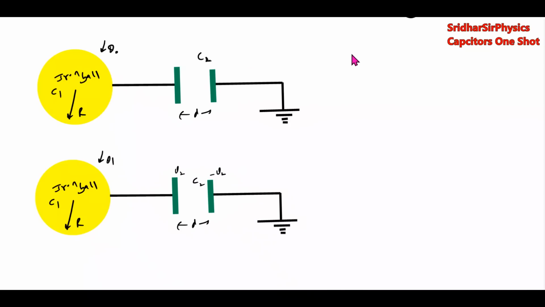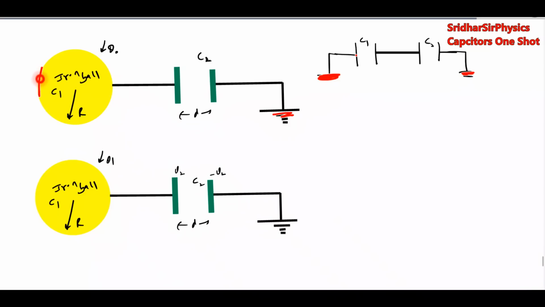So this will become like a system, C2, C1. One other plate will be at infinity. Now you can ask a question like, sir, this grounding here, okay fine sir, from where is this grounding? There'll be capacitance between this outer surface and infinity. Infinity potential will be zero, and zero potential will be indicated by the ground.